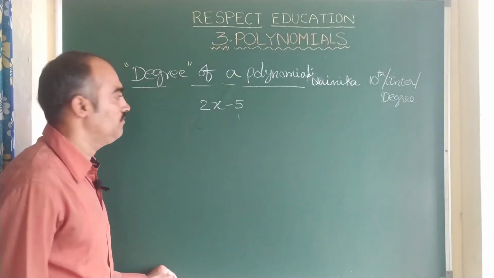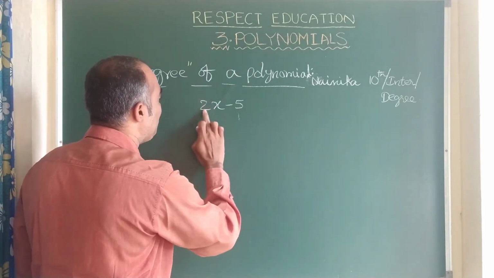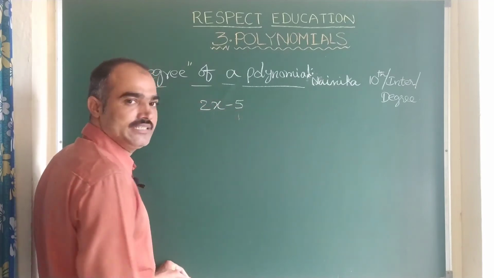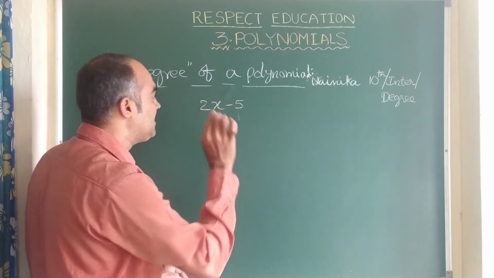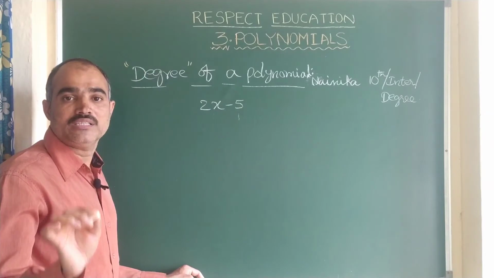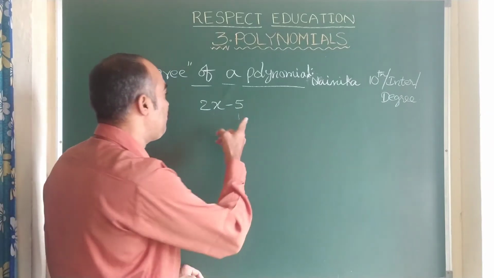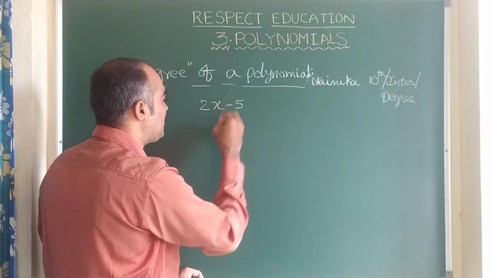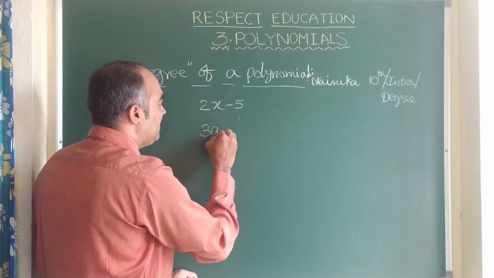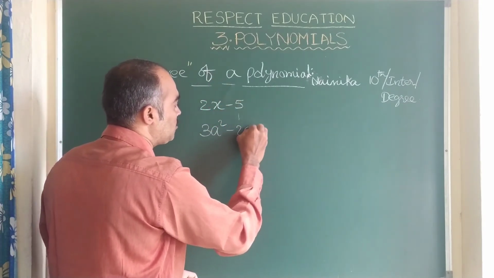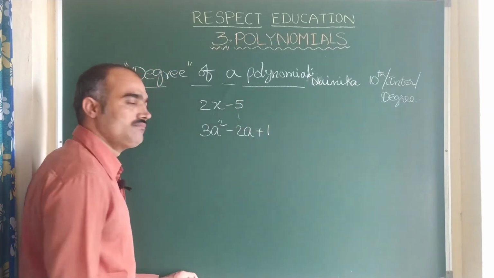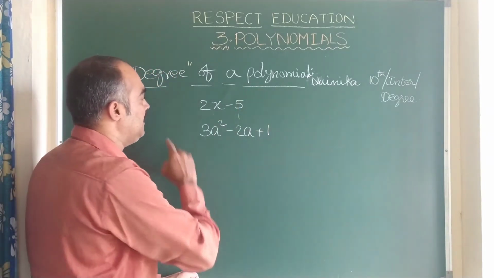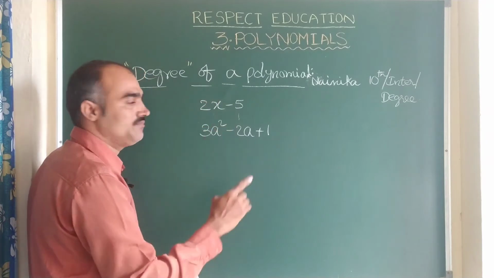Forget about the coefficients and constants. Just focus on the powers of x, or of whatever variable is there. Another example is 3a square minus 2a plus 1. Just observe the powers.